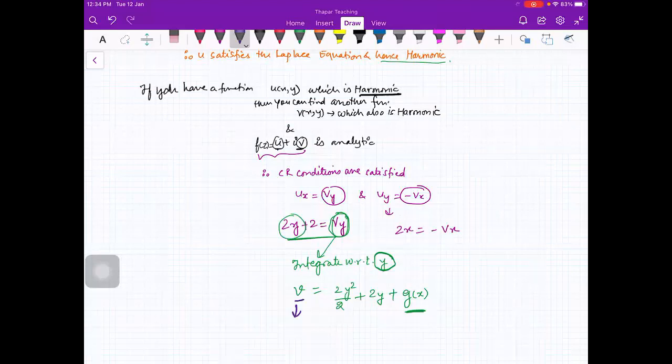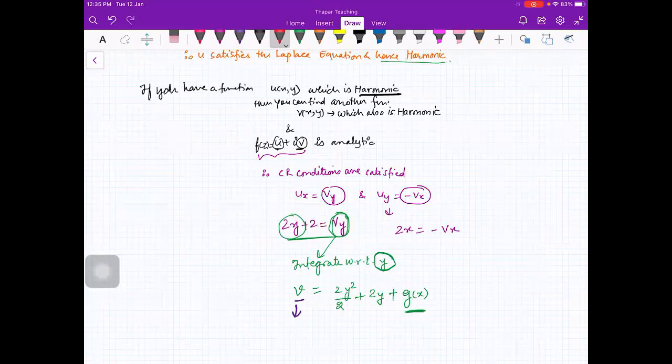Am I audible? Yeah, now you're audible, beta. Tell me. Now say again, beta. You're not audible to me. A student asks why, if we write harmonic, we then write analytic after that. If f(z) is analytic, harmonic conditions will be satisfied, so why write analytic? Yeah, okay, beta.